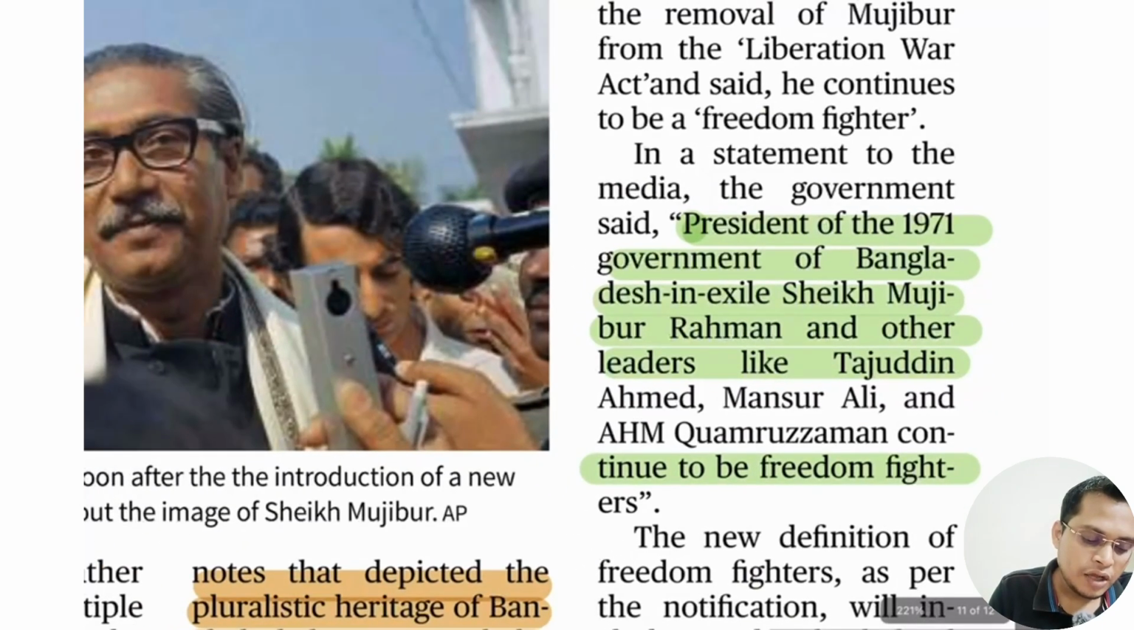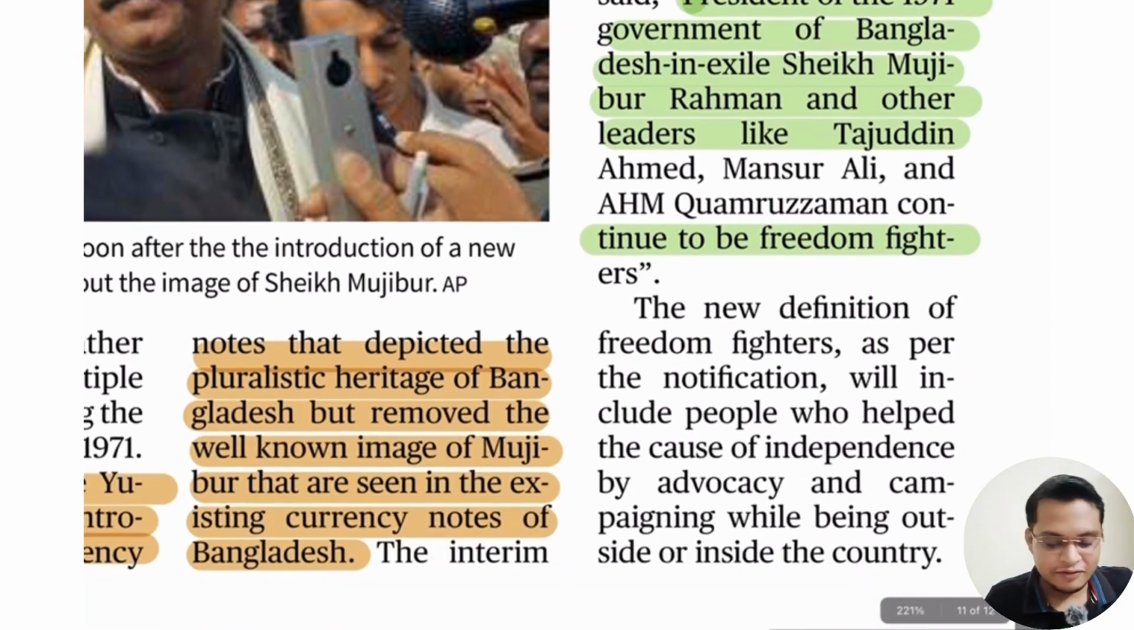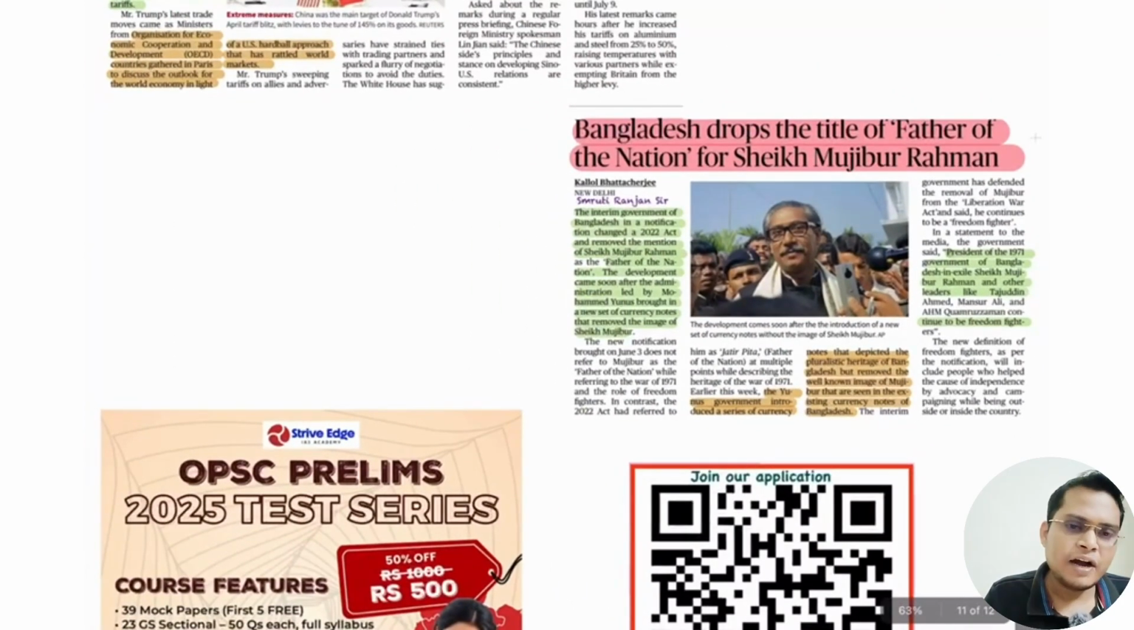Sheikh Mujibur Rahman was the president of the 1971 government of Bangladesh in exile, and he and other leaders were declared freedom fighters. Now they are declared as freedom fighters, not as the national father. This is important for us because we have seen the Awami League government always be helpful to the Indian government, but whenever the Bangladesh Nationalist Party and Muhammad Yunus come to power, they always act against the interest of India. We know that the northeast is very fragile. So any change in power or any disturbances in Bangladesh is also going to create disturbances in the northeast. Our internal security is also linked with that, so because of that we are quite concerned about it.